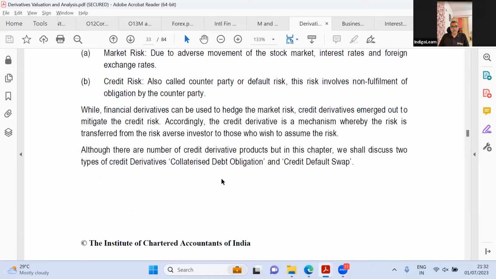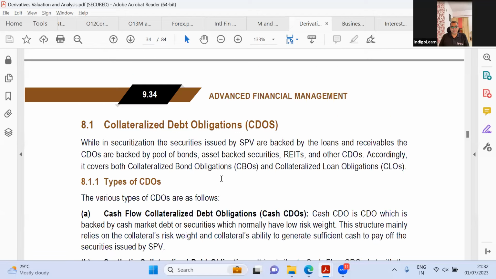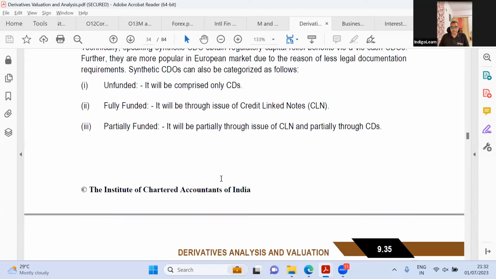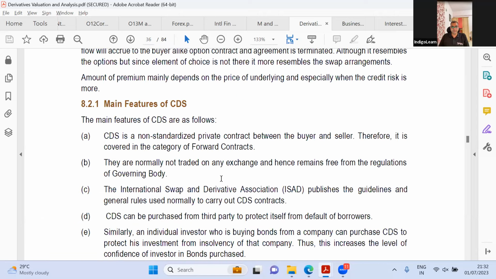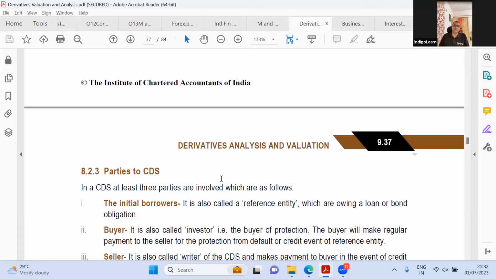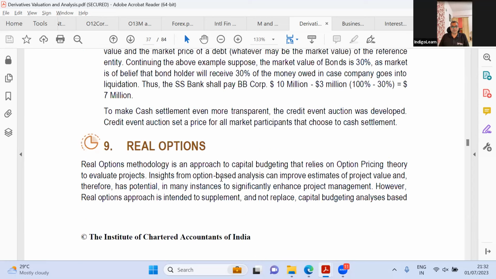Credit derivatives, again, types are CDO, synthetic CDO. They've added a bunch of stuff. This CDS, main features of CDS. I think they moved this from the FSCM paper in CFA, old syllabus. They had some elective for FSCM. I think from there they moved a bunch of stuff.